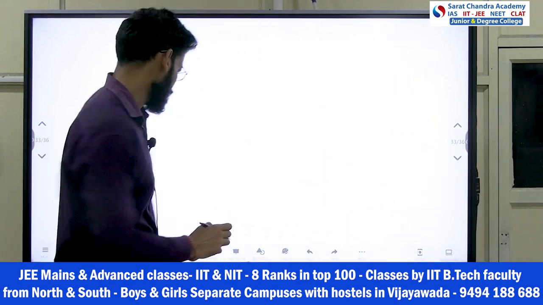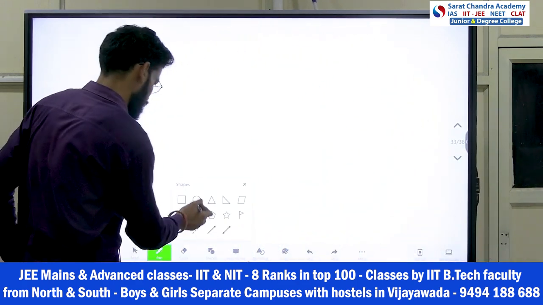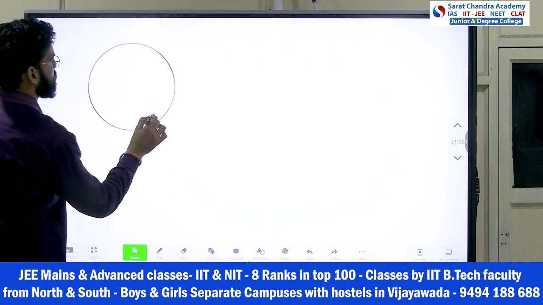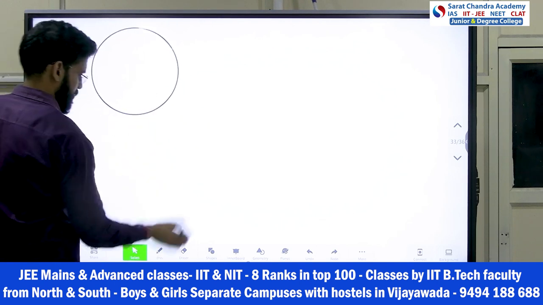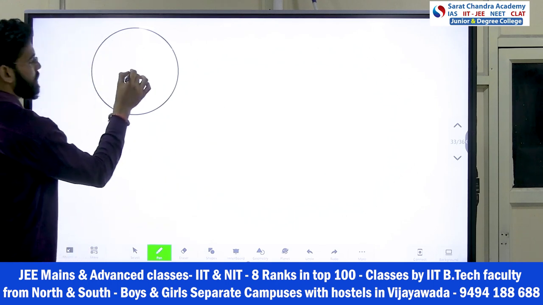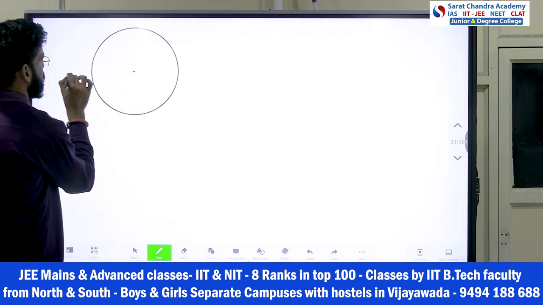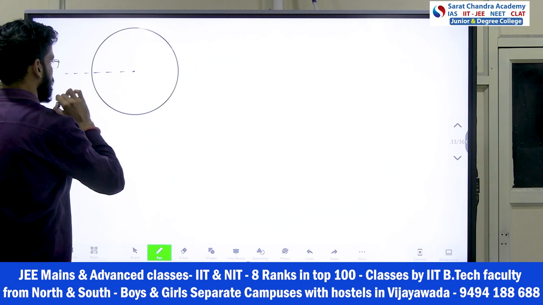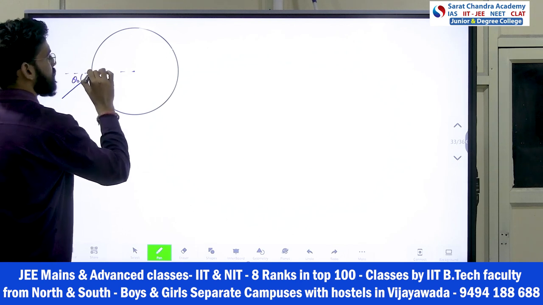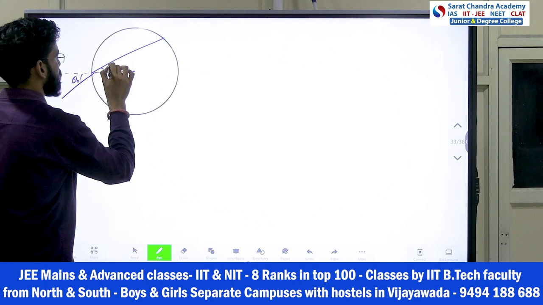So see here what he is saying. This is the center. At an angle of theta naught it is coming, and then inside with phi naught.